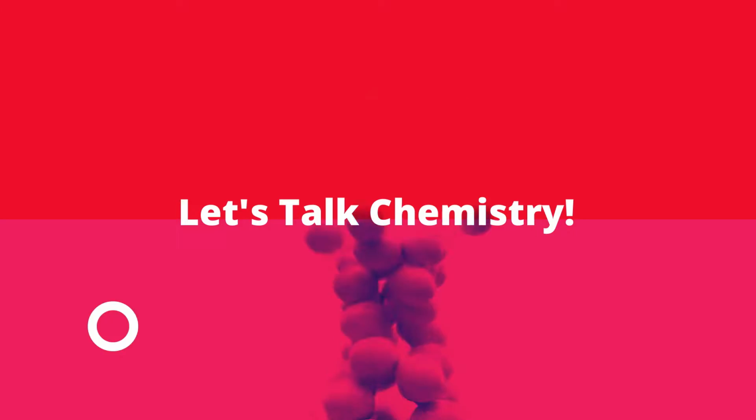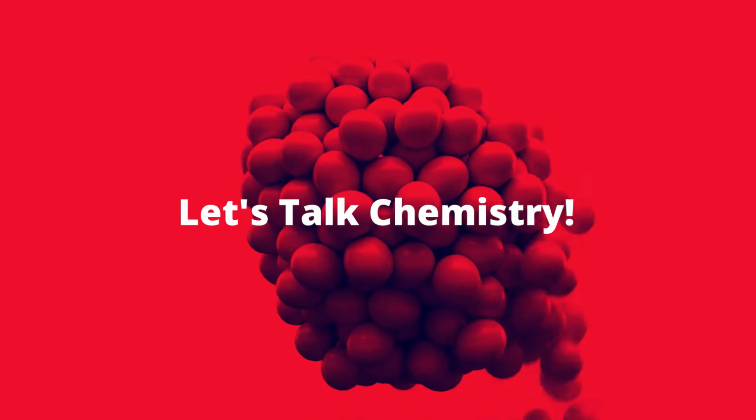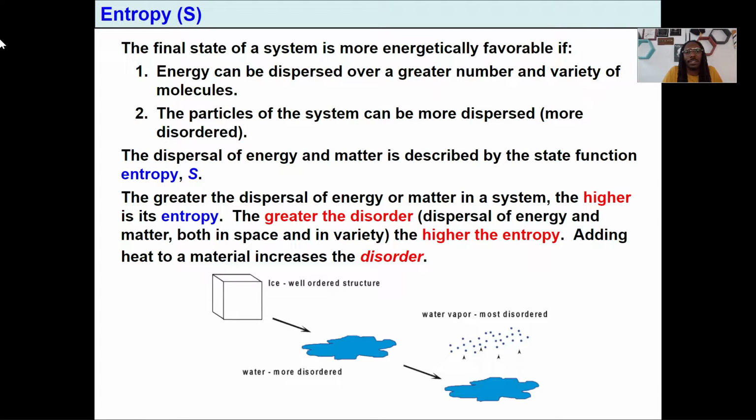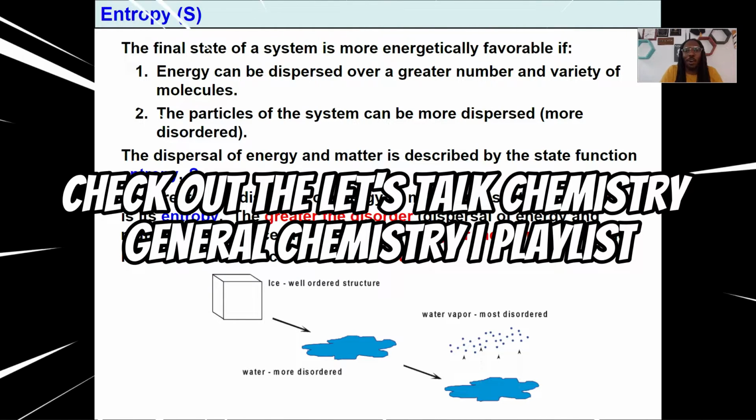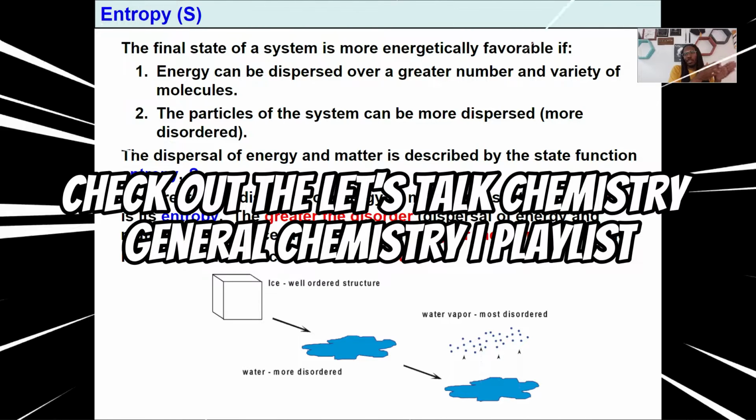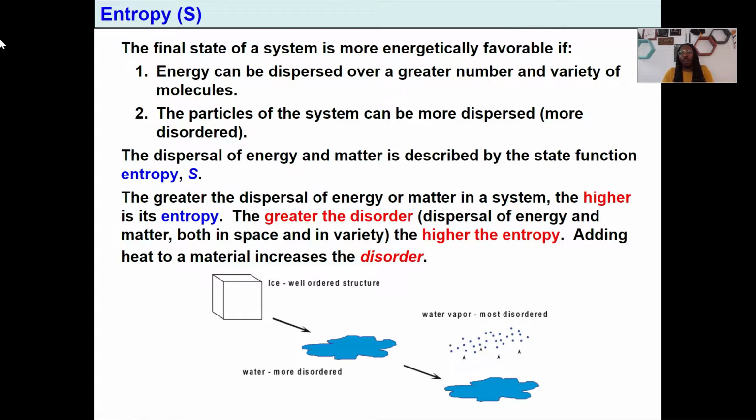Let's talk chemistry. All right, so first thing I want to cover is that entropy is a state function. If you don't know what a state function is, basically go check out the General Chemistry 1 playlist. That's all I got to say. A state function, we care about the initial and final values. That's it summed up in like 2 seconds.